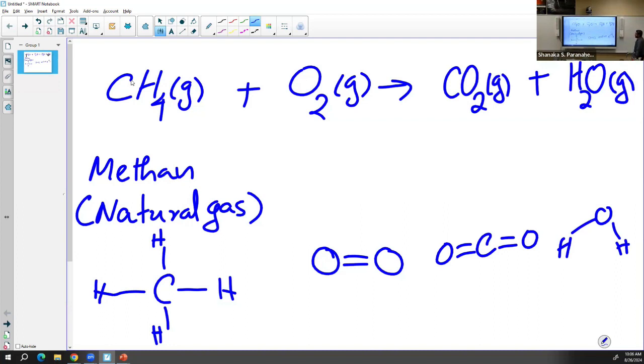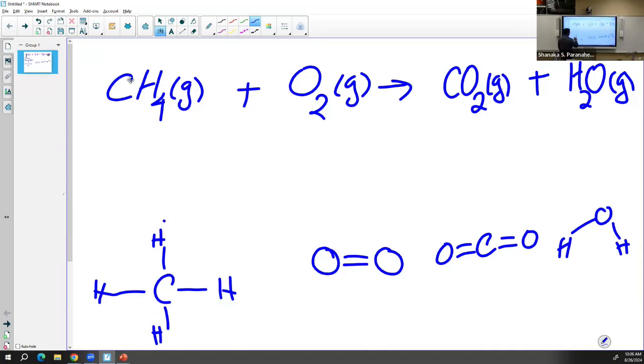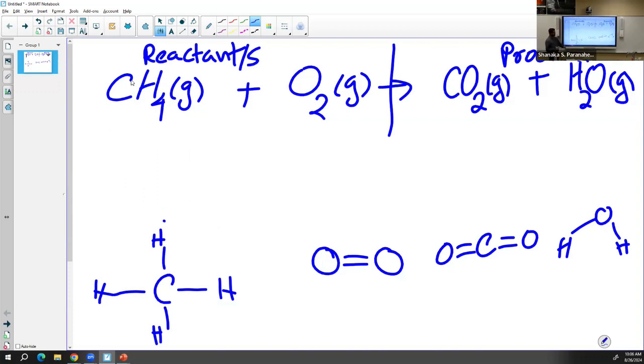Okay. So as you can see here, in this chemical reaction, you have the same type of elements on both sides of the reaction. So the arrow is pointing towards the product side. So this side is called products. So we can have multiple products or a single product. So this side is called reactants. So we are going to talk about chemical reactions in chapter 3. So we will talk about all these things again.